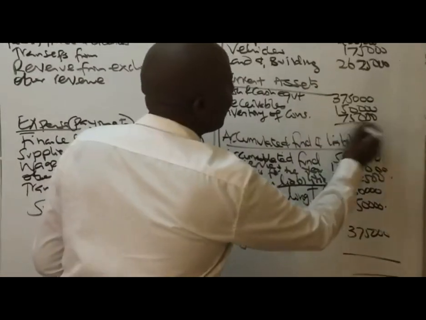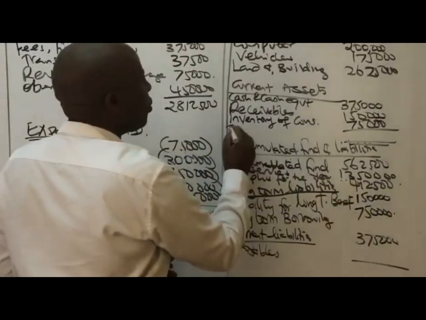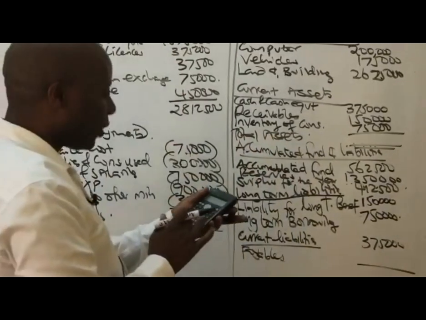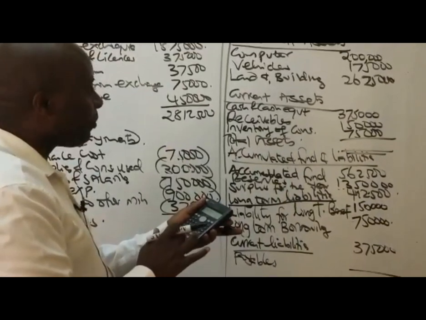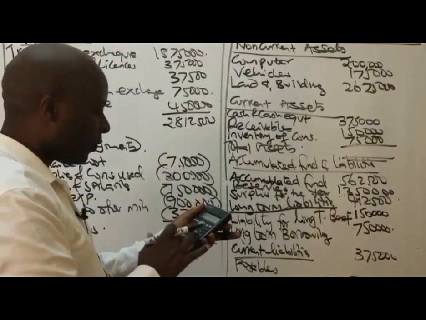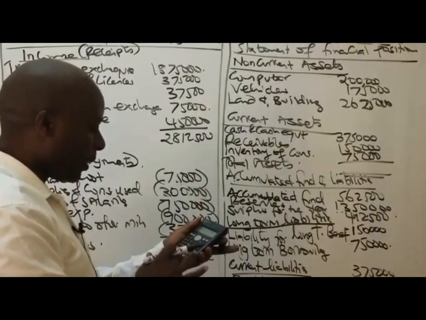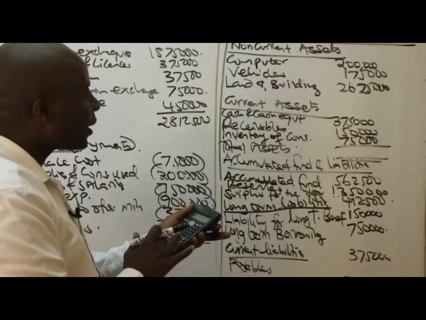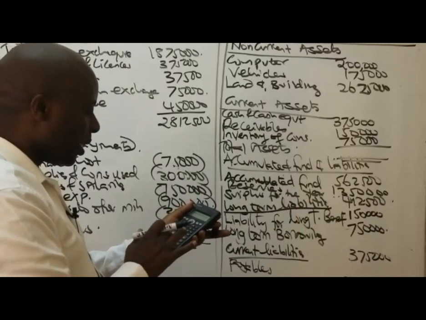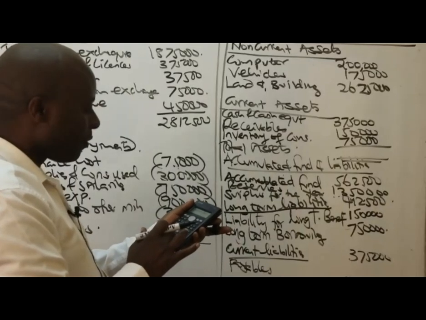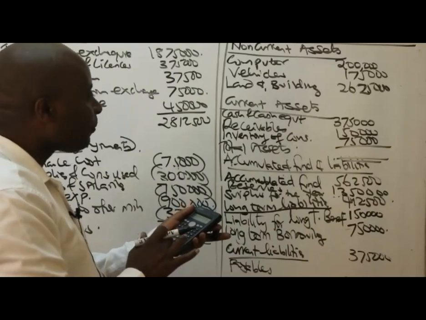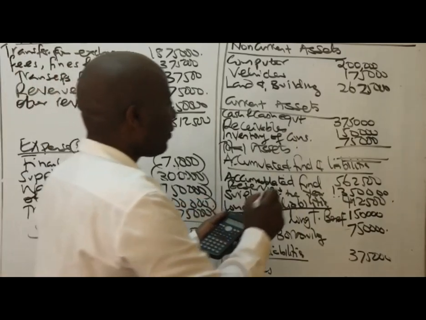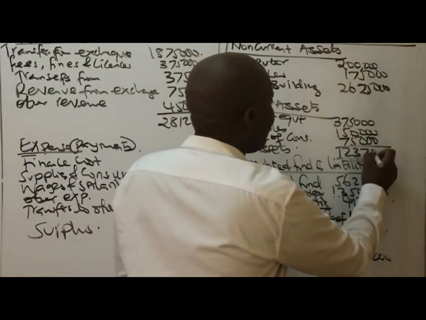Once you have that, what you need to do is to come and give us the totals here. First of all, start by giving us the total assets. Total assets, what do we have? We have 200,000 plus 175,000 plus 262,500 plus 375,000 plus 150,000 plus 75,000, which gives me 1,237,500.